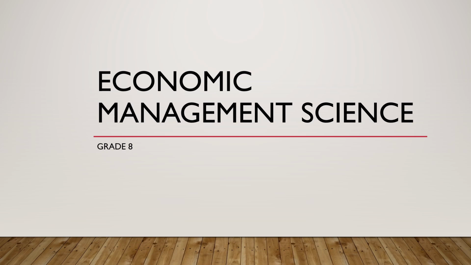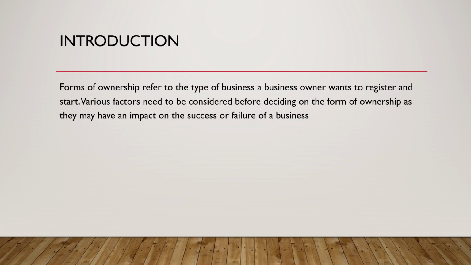The form of ownership chosen by a business owner depends on so many factors. Those factors may include the size of the business, the income of the business, and the ownership of the business.